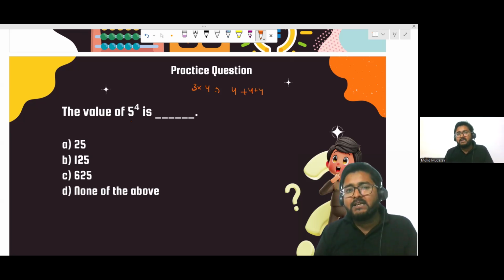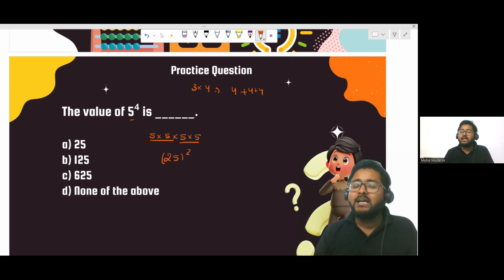In the same way, it's 5 raised to the power 4. It means you have to multiply 5 four times. So 5 into 5 into 5 into 5. And now you can just multiply 25 into 25. So basically it's 25 squared. And you know how we can find the square of any number ending with 5. Write the square of 5, which is 25, and multiply the leading number with its next number. 2 3s are 6. So 625. It means option C is the correct answer. Bingo, right, everyone? Hope it's clear.